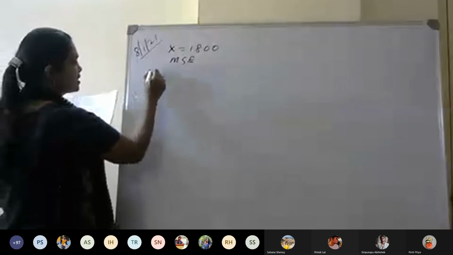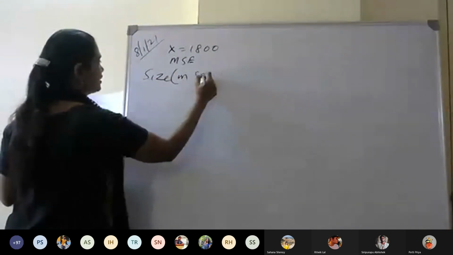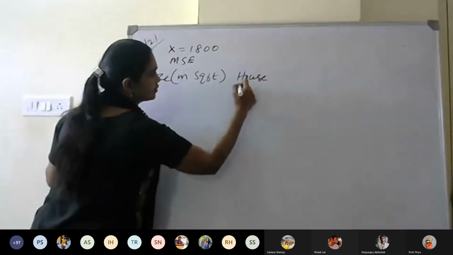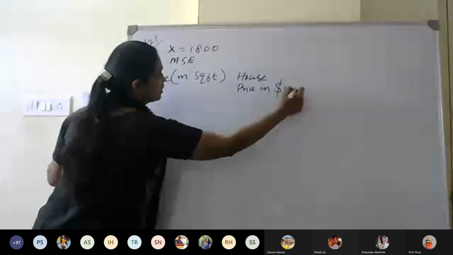So now the data is: size in square feet and then house price in $1,000.